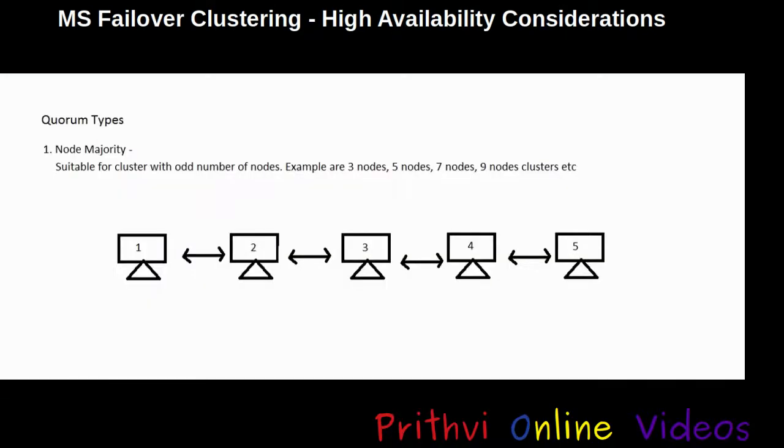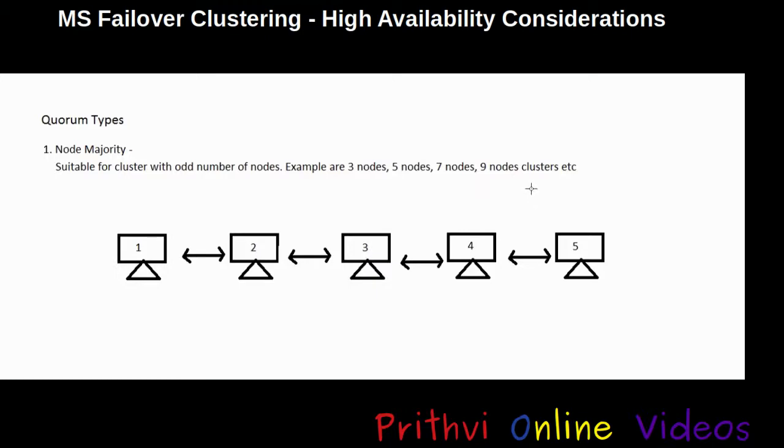Let's have a look at the first type of quorum model, which is node majority. This type of quorum model is suitable for a cluster with an odd number of nodes. For example, a cluster with 3 nodes, 5 nodes, 7 nodes, 9 nodes, etc. In this type of quorum model, until the majority of the hosts are online, the cluster keeps running, and that is how it works. Now let's try to eliminate the hosts from this cluster.